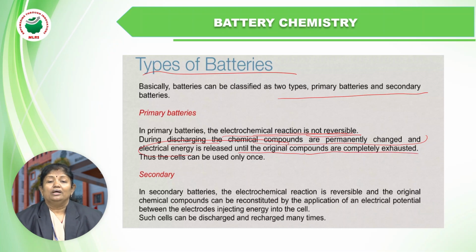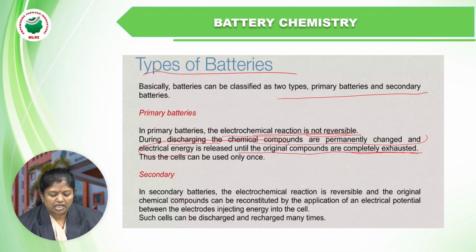The chemical components inserted into the battery are the reactants, and the reactants are converted to products. Once the reactants are converted to products, the reaction is over. It is not a reversible reaction, so the products cannot be converted back into the reactants, and the battery is considered completely exhausted. Thus, these cells can be used only once.